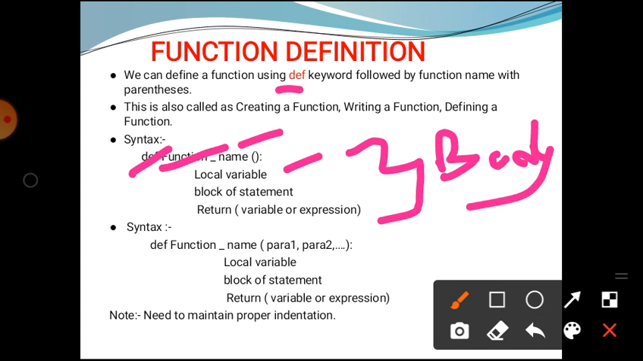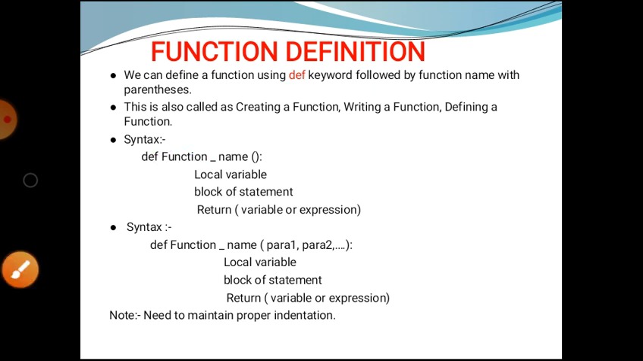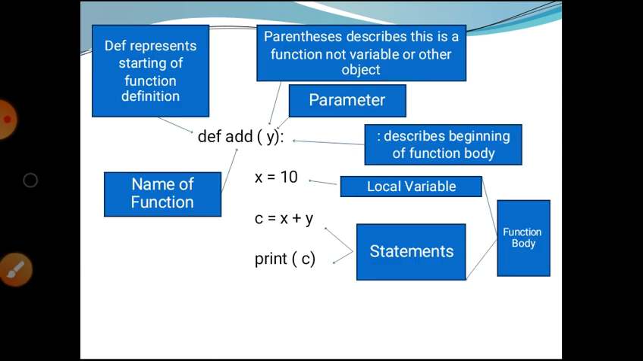Next we want to see another example of function definition. The syntax is: define, function name, then parameters 1, 2 and so on. After that, again local variables, block statements and a return expression. These are the body. Here we need to maintain proper indentation. This is the main note for you: when we define any type of function, we have to maintain proper indentation.